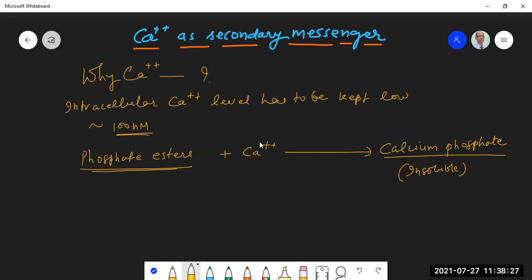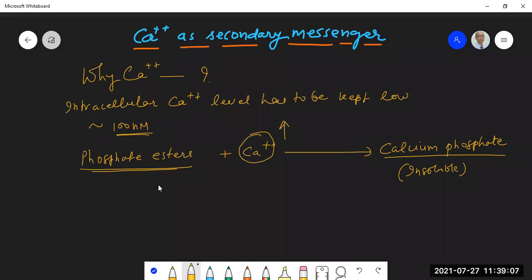Okay, so what does it mean? It means if the calcium level in the cytoplasm is high, then you have more chances of forming these calcium phosphates. And calcium phosphate being insoluble, it can create trouble. So you can imagine a small stone in the kidney is so painful. The one who suffers from it only knows what kind of pain it gives. And that stone is made up of these kinds of insoluble salts only, calcium phosphate, calcium oxalate, and things like that. So for this particular reason, nature has chosen calcium to be kept at a very low concentration, of the order of nanomolar only, within the cytoplasm.